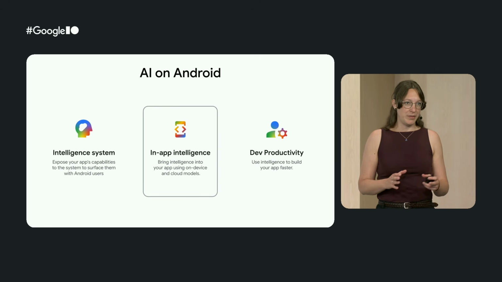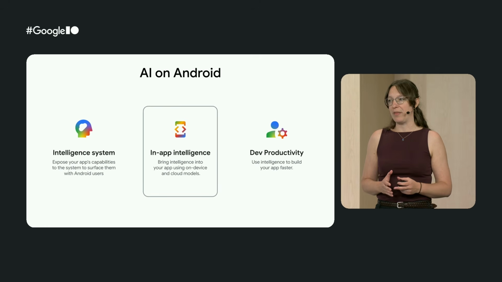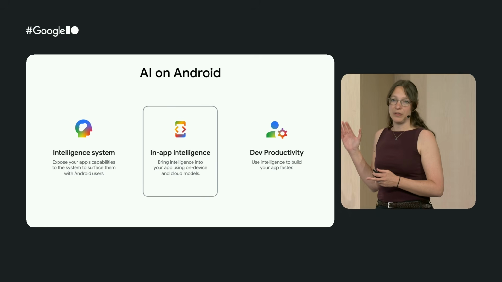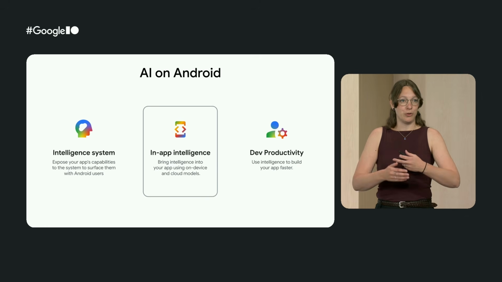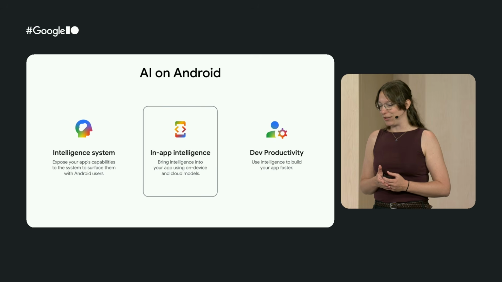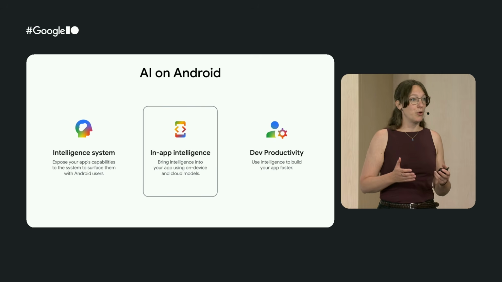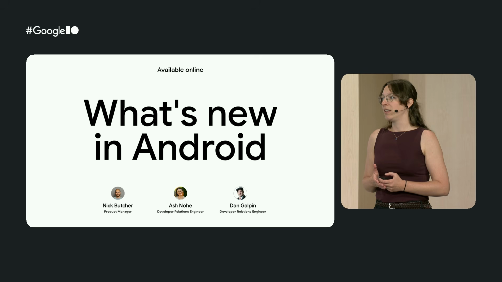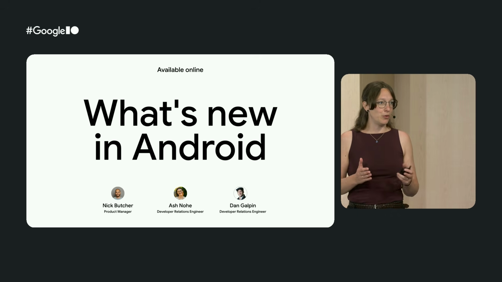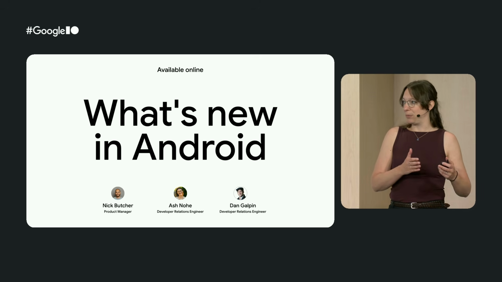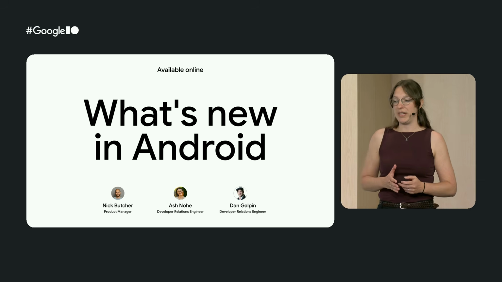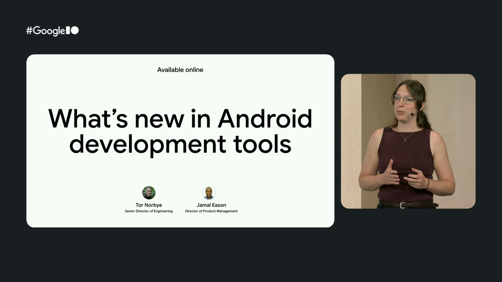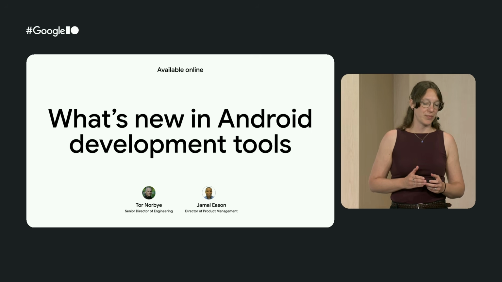And while all 3 of them are crucial to the future of Android, today I want to focus on this middle pillar. So together with Thomas, we're going to make sure that you learn everything about in-app intelligence today. If you want to learn more about the other 2 pillars, you can watch What's New in Android to learn more about the first pillar, the intelligence system, or you can watch What's New in Android development tools if you want to learn more about developer productivity.